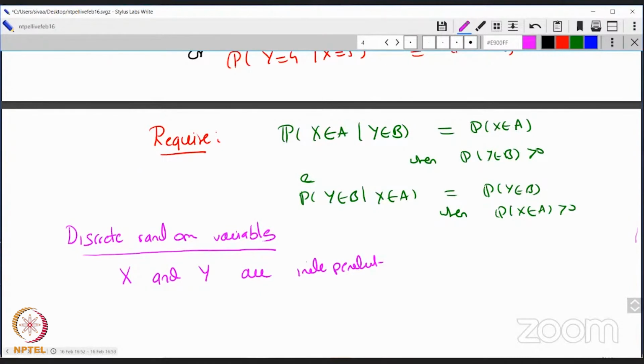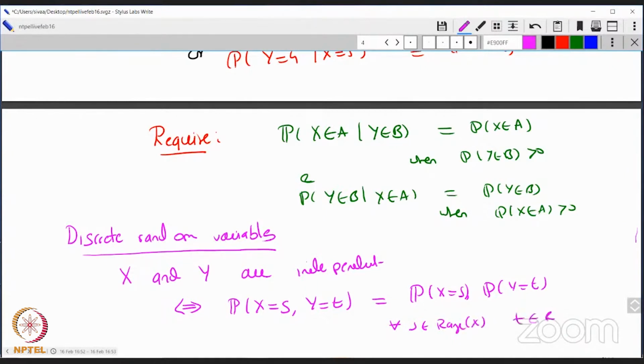All you have to check is you look at the chance that x is equal to s and y equal to t, and this should be the product of the probability of x equal to s times the probability of y equal to t. And this is true for all s in the range of x and all t in the range of y. Very good. That means these two probabilities multiply out, and when the multiplication happens, they should be the same as the joint probability of x and y. This is what gives you independence. So independence means it should be true for everybody.